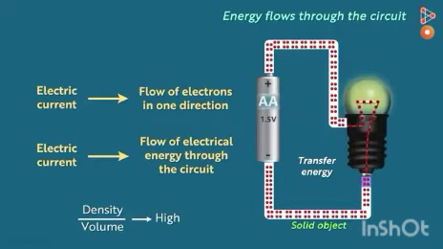So the energy flows through the circuit, which results in the bulb lighting, and the same phenomenon is used in the electrical appliances that we use. Here you can see exactly what is happening. The electrons are flowing from one end of the bulb, as the white line shows. They travel straight up to the filament and then go to the other end. This results in the heating up of the filament, which makes the bulb glow.